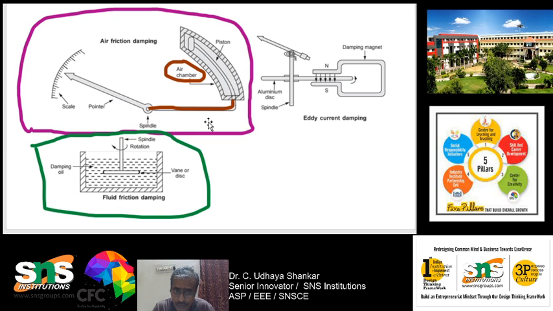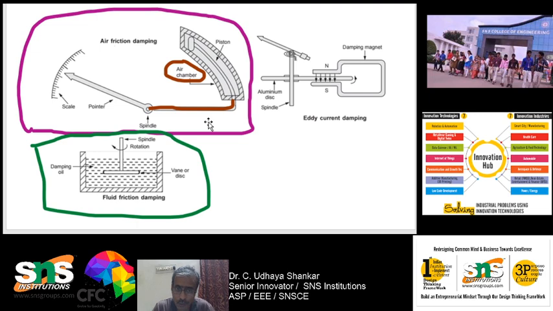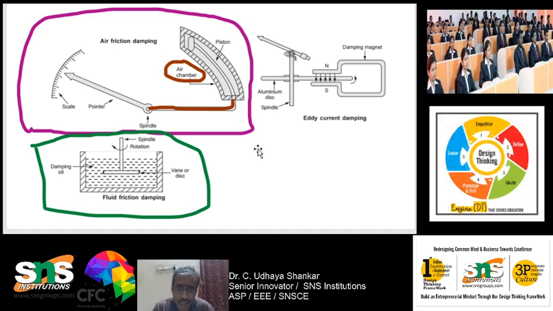And what is fluid friction damping? It is also similar to the air friction damping. The only difference is air is replaced by the oil. So, the oil is having some viscosity which is greater than air. So, it will be having good damping. So, the disc which is dipped in the oil attached to the pointer, it will be damping the oscillation.